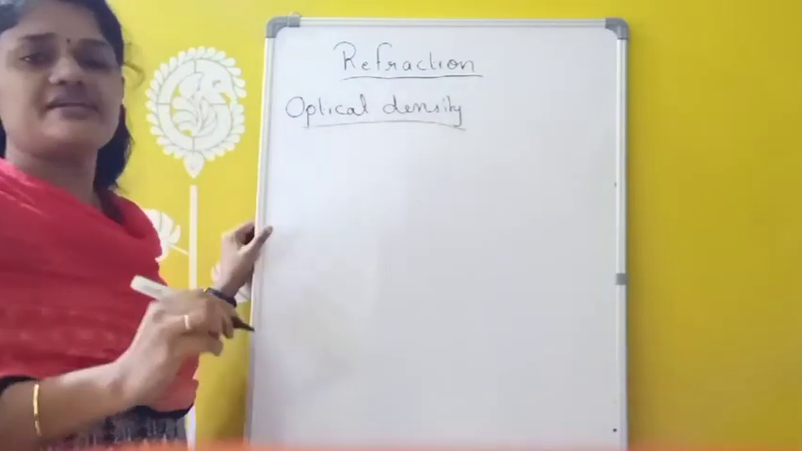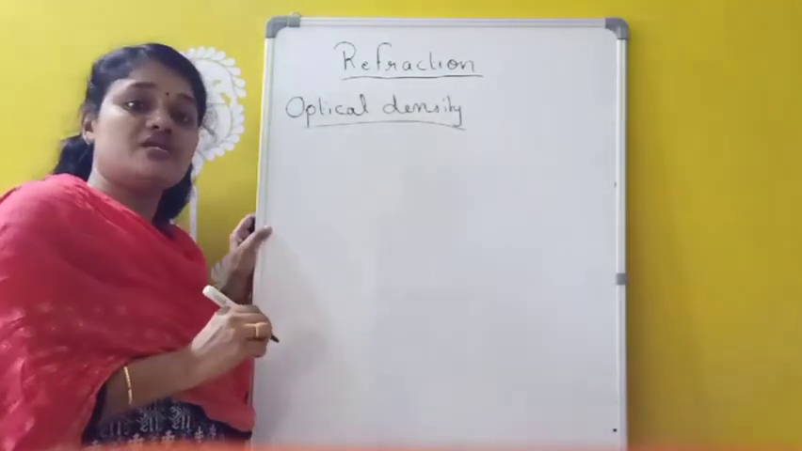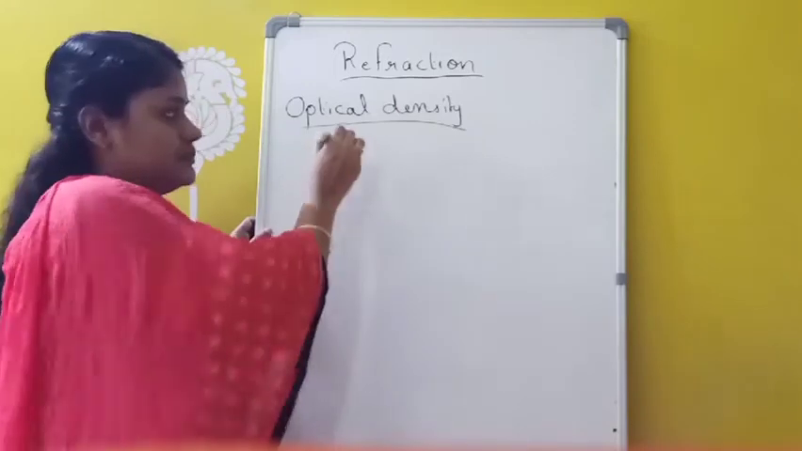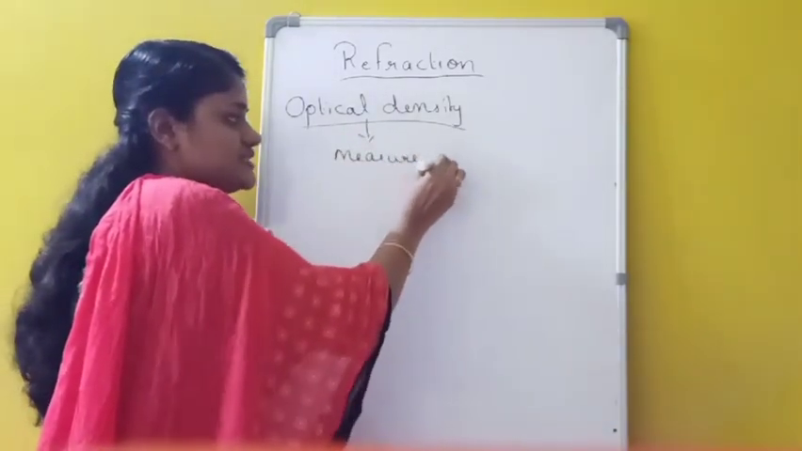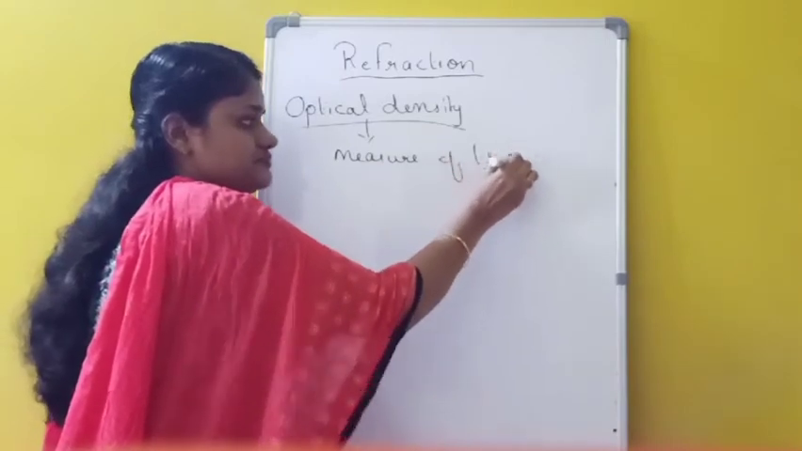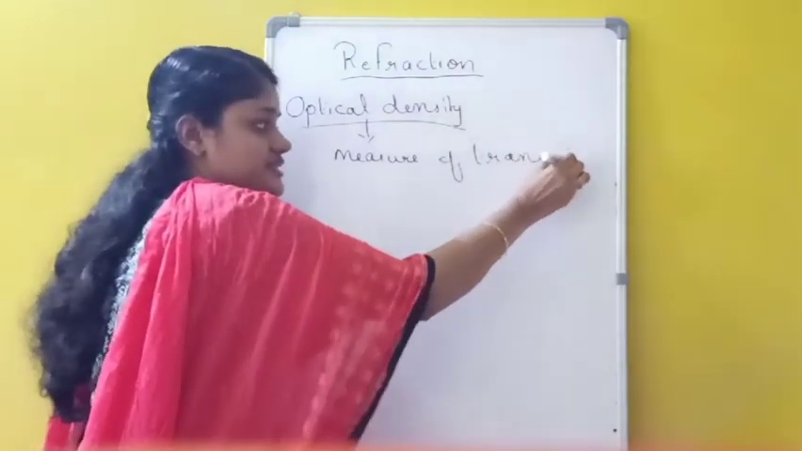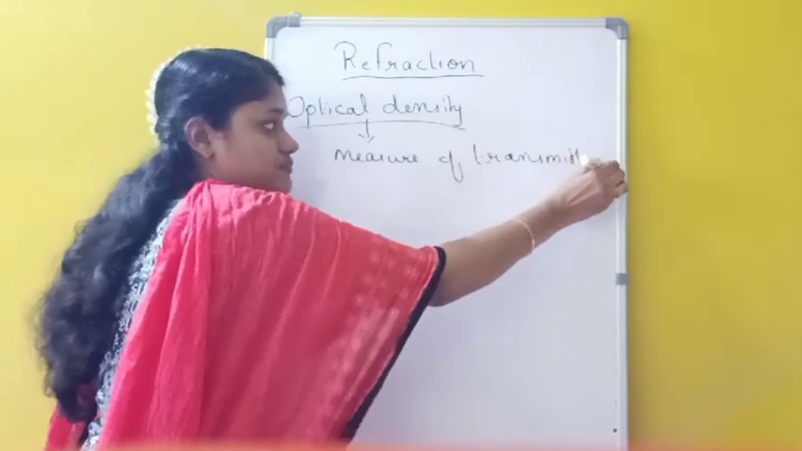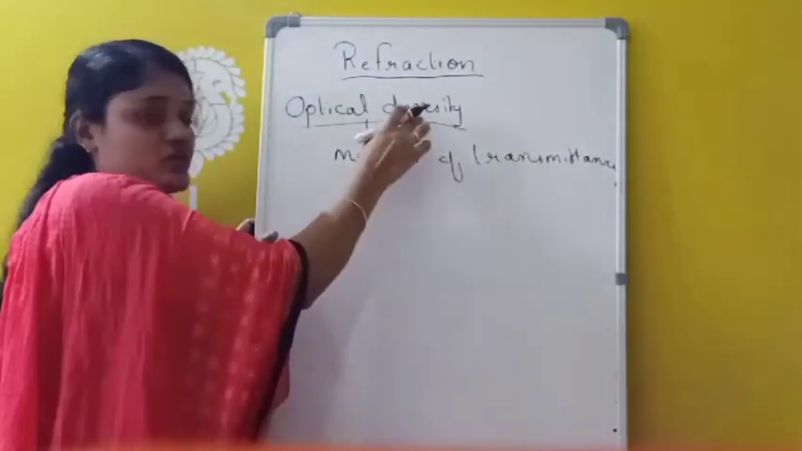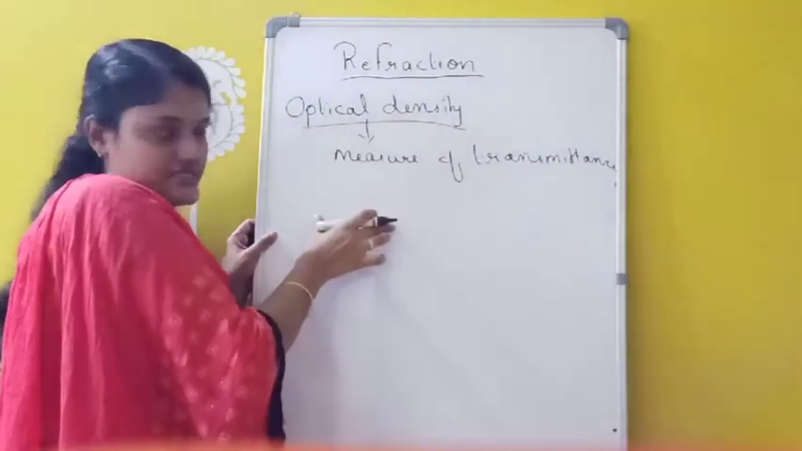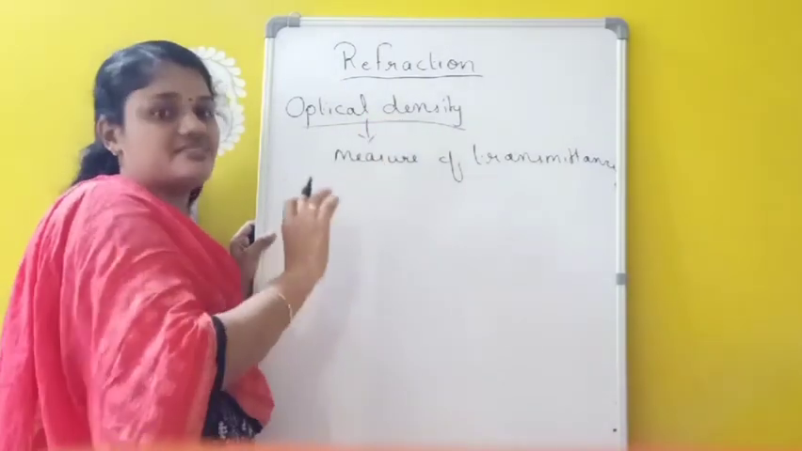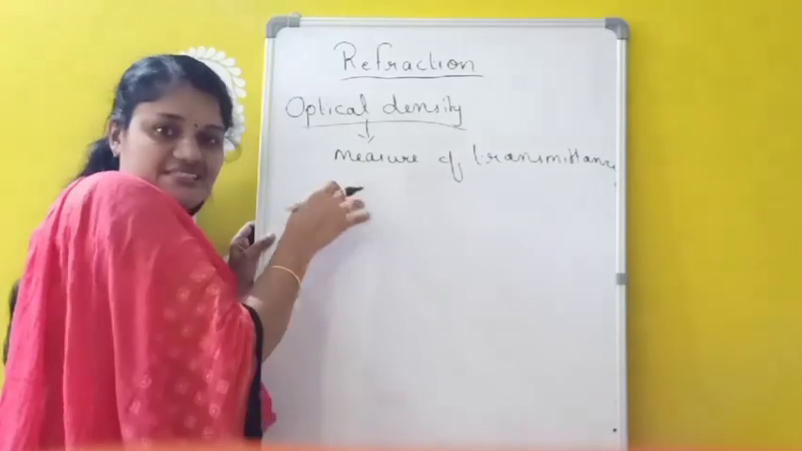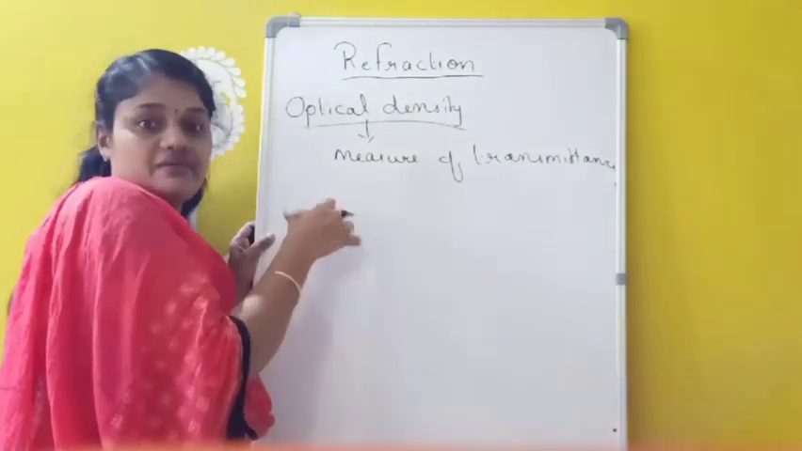And optical density is the measure of transmittance through an optical medium. The measure of transmittance through an optical medium is called optical density. So if optical density is more, it means the light ray will be passing slower. If optical density is less, it means the light ray will be traveling faster.